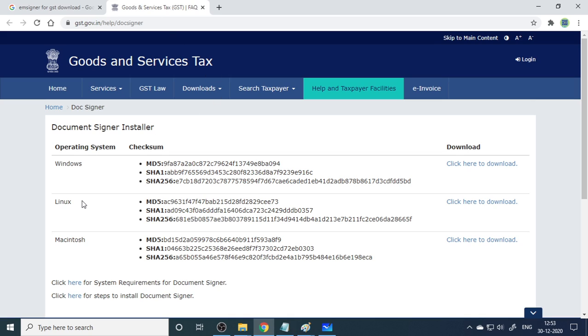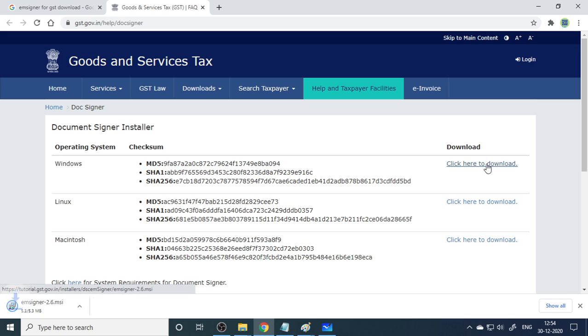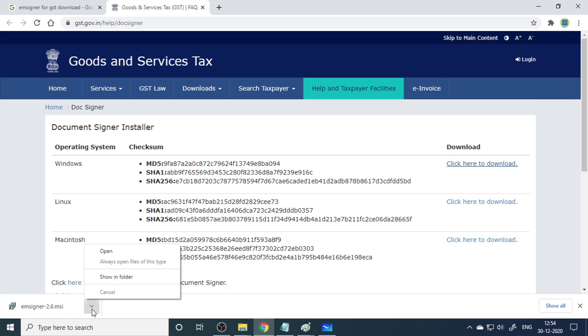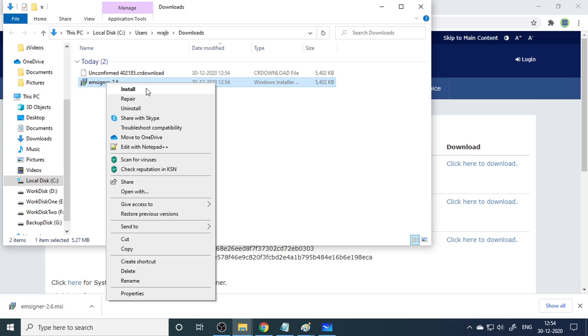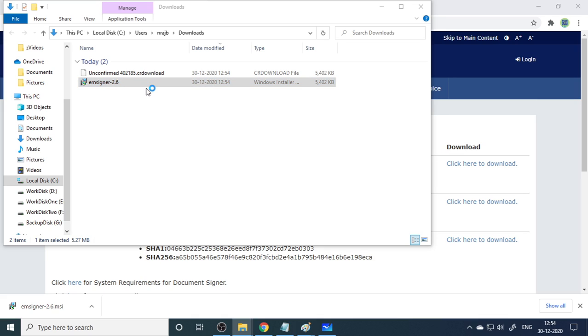Here are the different operating systems. Generally if you are using Windows, you can download this. If you are using Linux or Macintosh, then you need to download the corresponding one. Now we are using Windows, so let me download this from the website. Now it is downloaded. Once the download is complete, you click here. You have the option called open. Otherwise, you can go to show in folder, right click and install from there also. Either will do the job. Now let's install.